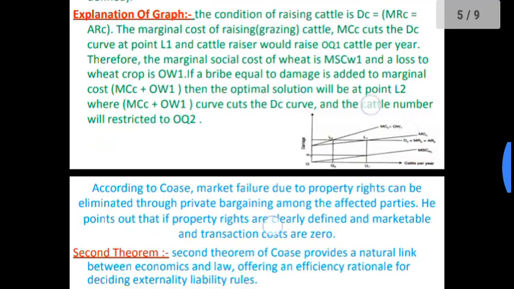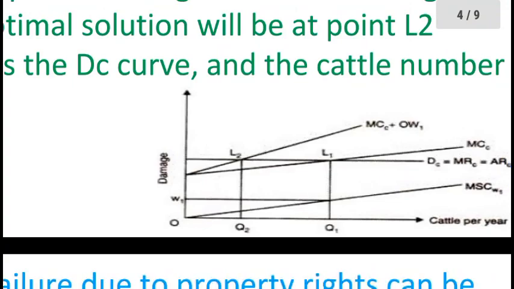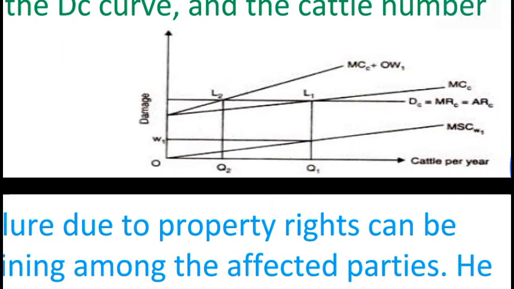Here is the explanation of the graph. In the vertical axis we measure the damage, and in the horizontal axis we measure the cattle per year. This is the demand curve of the cattle raiser, which is equal to marginal revenue and average revenue.